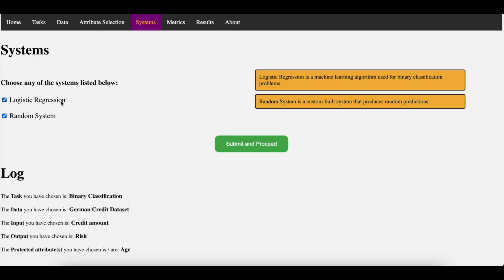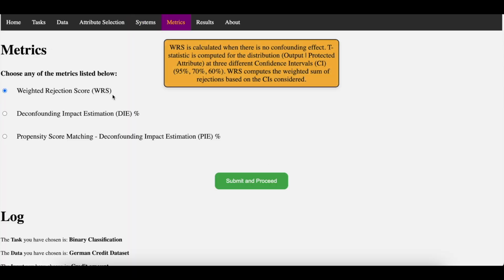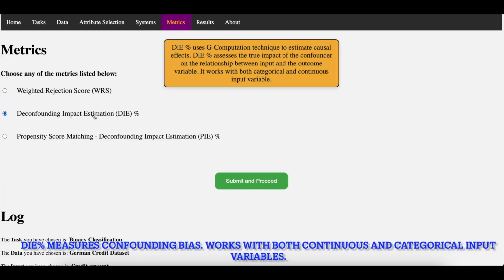We have two systems available here that we can evaluate. Let's choose both. And here we have an option of selecting the metric. For example, deconfounding impact estimation uses G computation technique to estimate causal effects. It assesses the impact of confounder on the relationship between input and outcome variable.